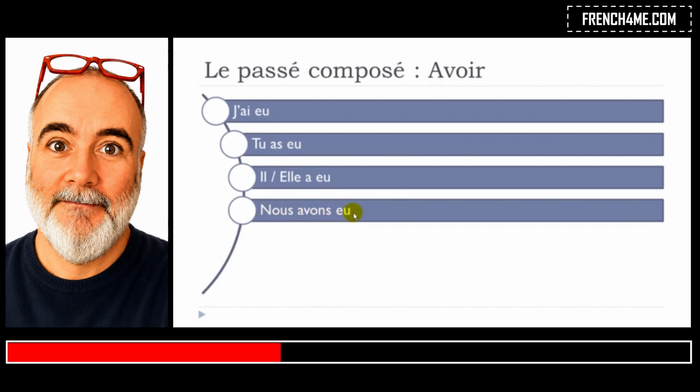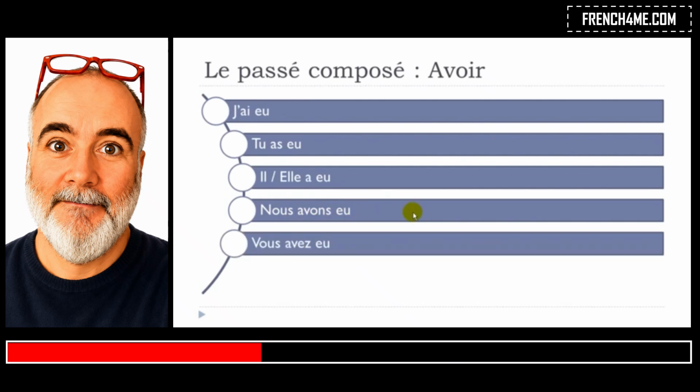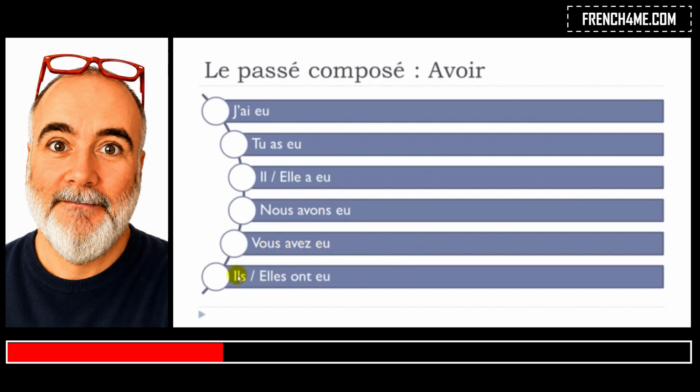Nous avons eu. Vous avez eu. Ils ont eu. Elles ont eu.